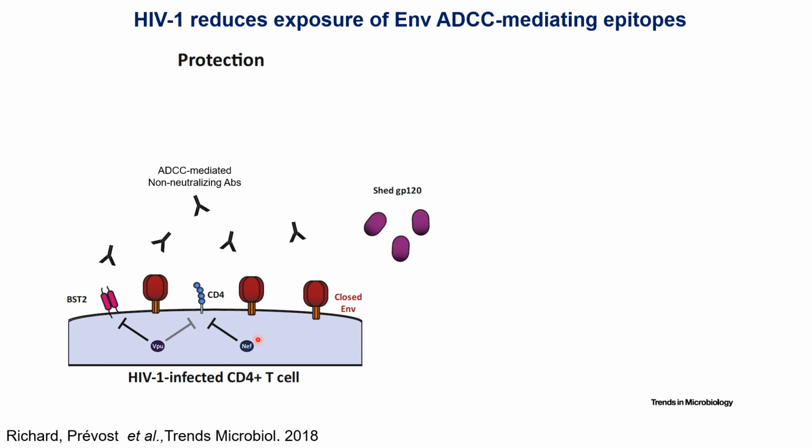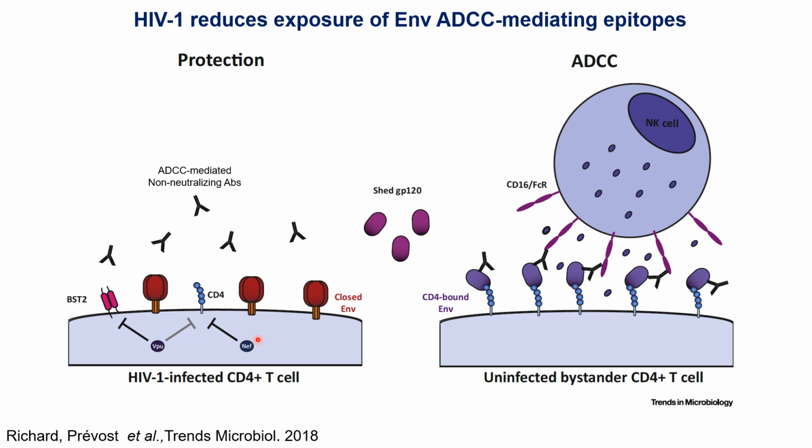However, GP120 shed from an infected cell can interact with CD4 on the uninfected bystander cell, presenting CD4-induced epitopes and sensitizing these uninfected bystander cells to ADCC responses mediated by these non-neutralizing antibody.